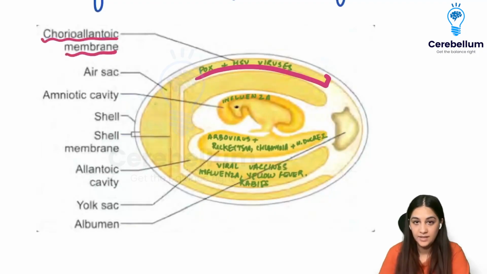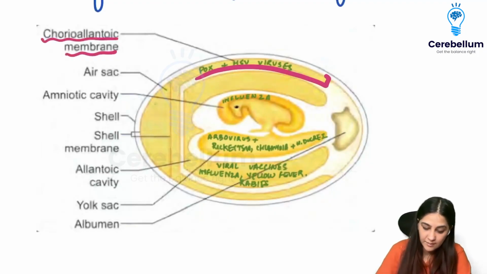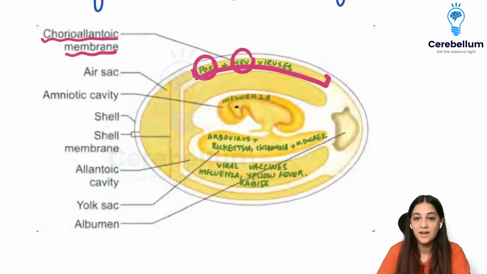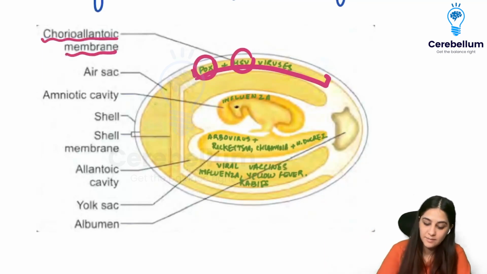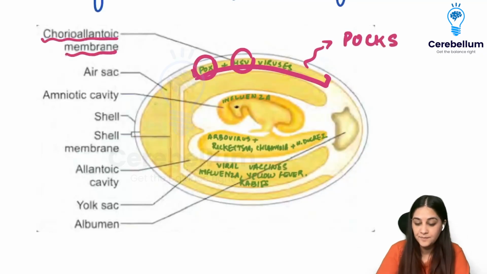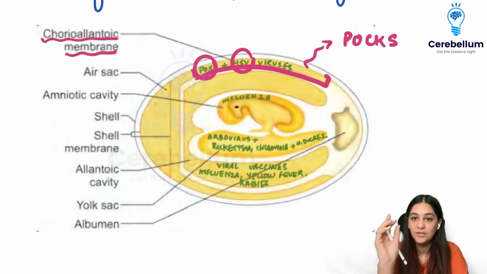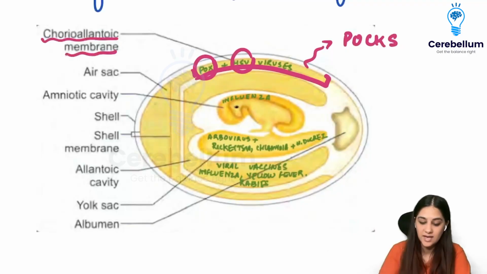And this is going to be your chorioallantoic membrane. So in the chorioallantoic membrane, we have the pox and we have the herpes simplex virus that we can put here. Because pox and herpes simplex virus end up producing something called pocks. Pocks are like these huge aggregations of cells that if we see this egg in light, you will be able to see the pocks. That is why they need to be on the superficial surface.